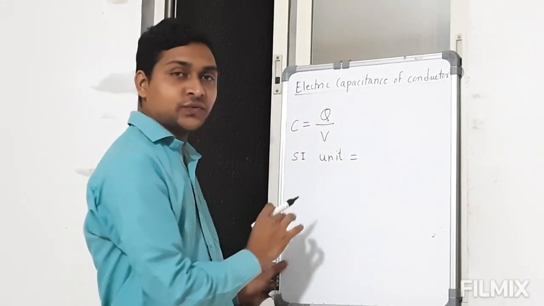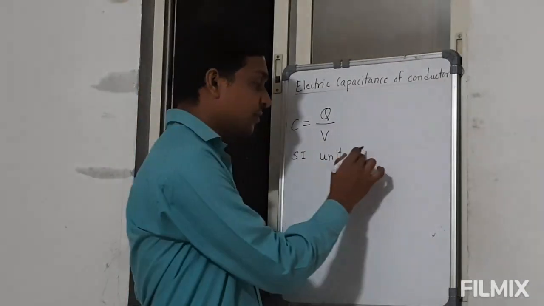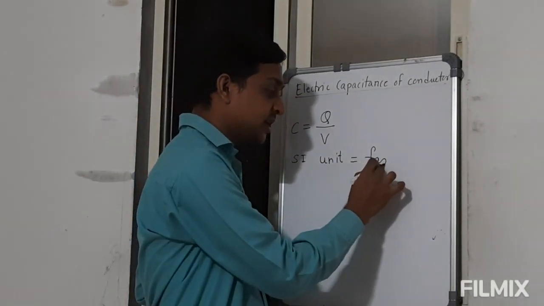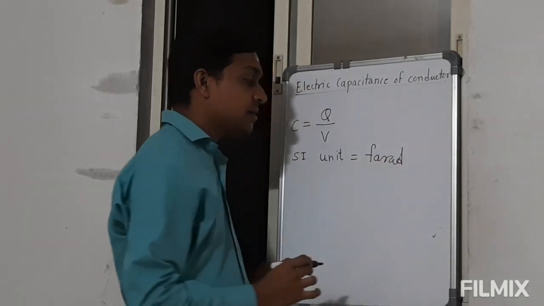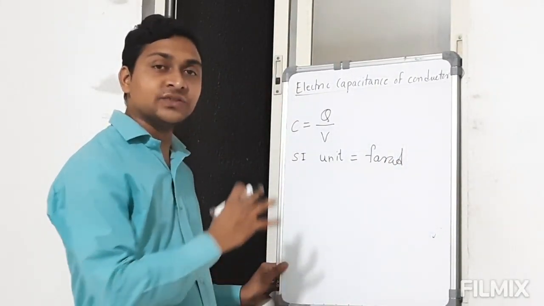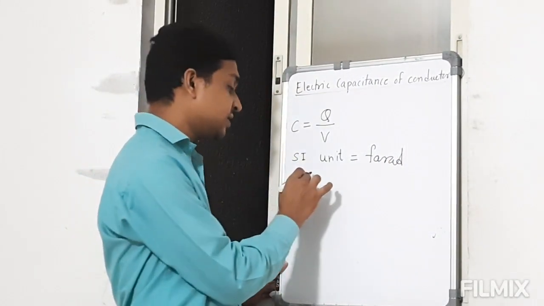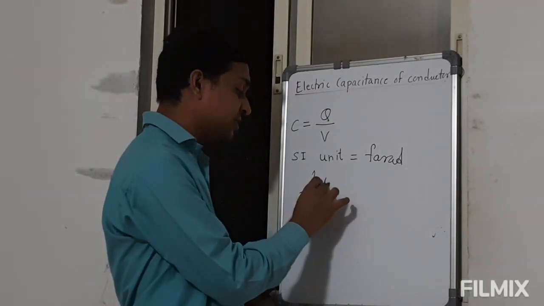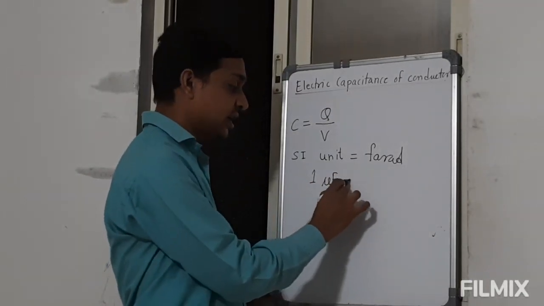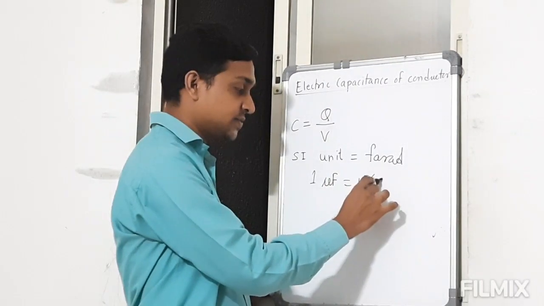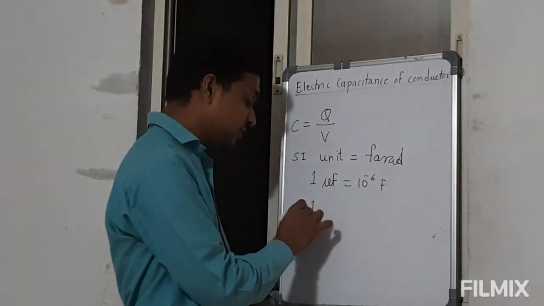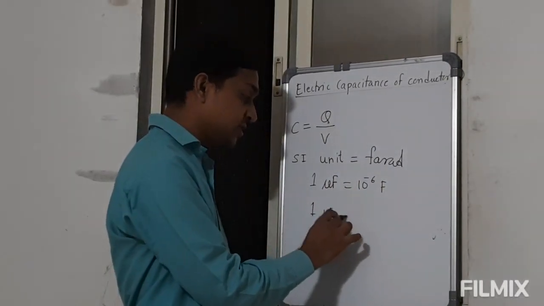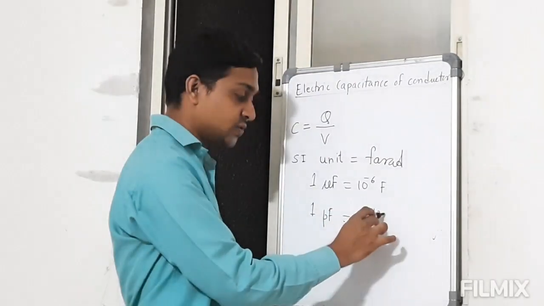Now the SI unit used for capacitance is the farad, which is named after the famous scientist Faraday. But like the coulomb, the farad is also a very big unit, so you have to use other units like the microfarad, which can be written as 10 raised to minus 6 farad. Sometimes we have to use the picofarad also. So 1 picofarad is equal to 10 raised to minus 12 farad.